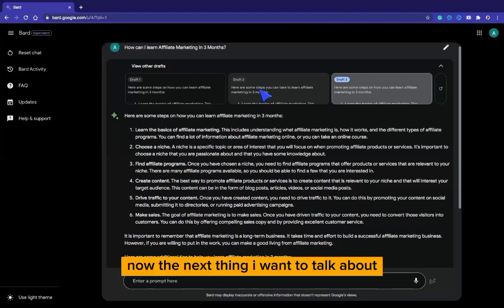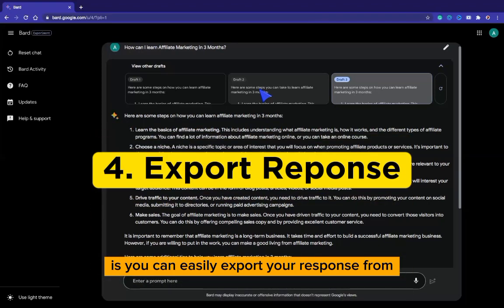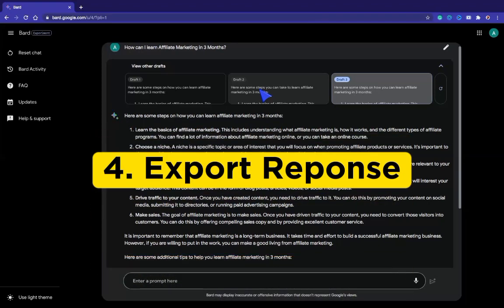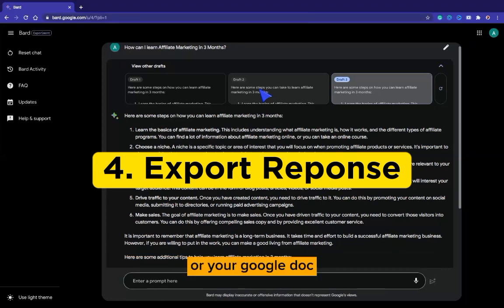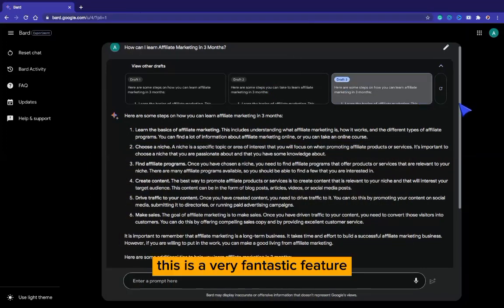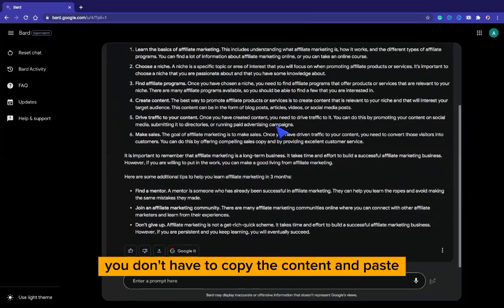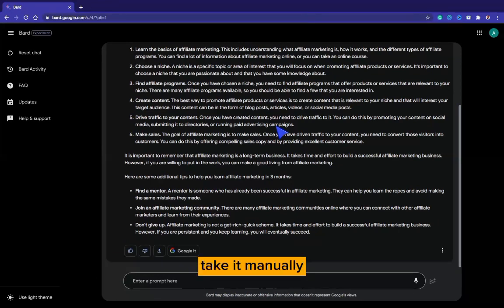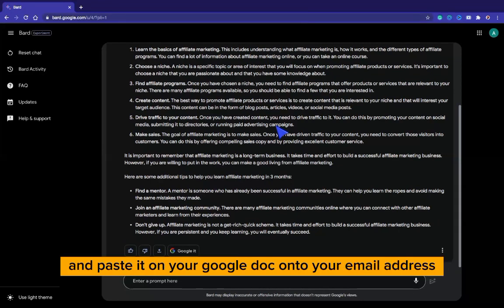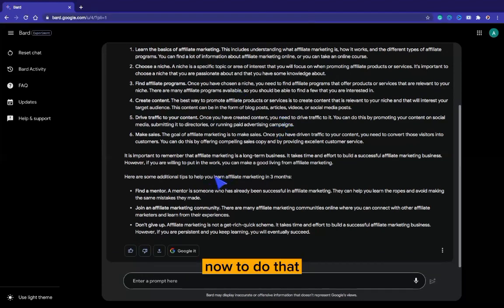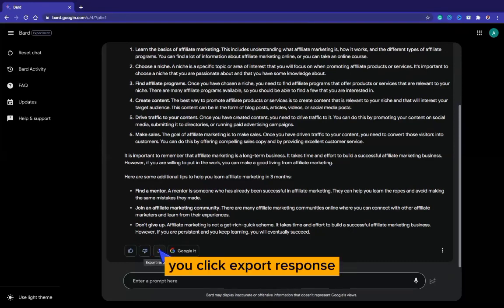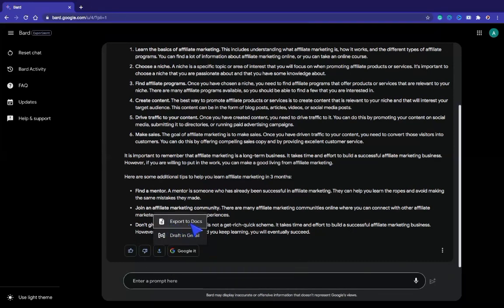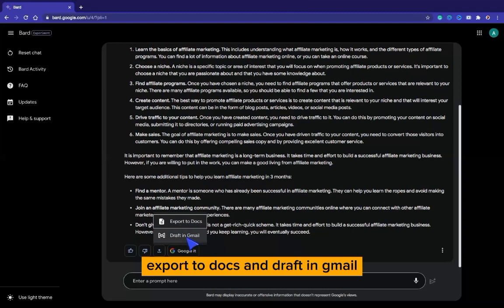Now, the next thing I want to talk about, that is the third thing I want to talk about, is you can easily export your response from your dashboard on Google Bard AI to either your email or your Google Doc. All right, this is a very fantastic feature. You don't have to copy the content, then paste it manually on your Google Doc or to your email address. Now, to do that, you can simply click on this upload button right here. You click export response. You will see export to Docs and draft in Gmail.